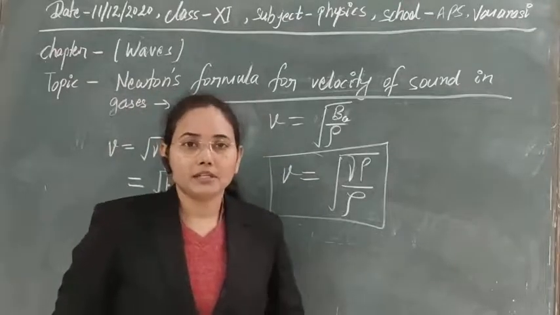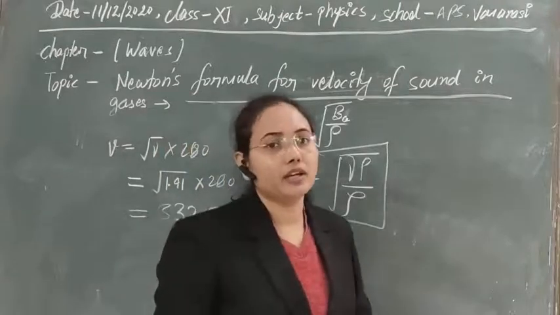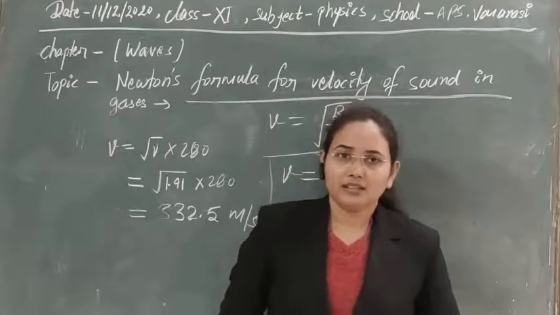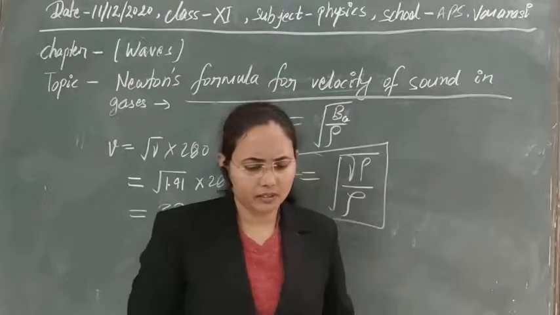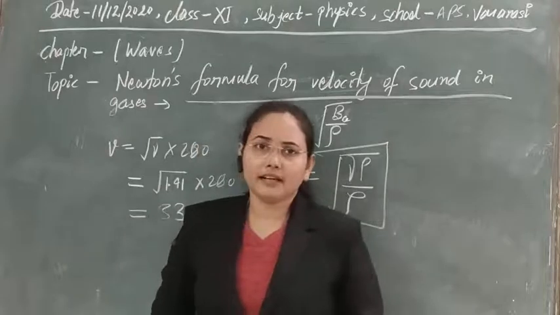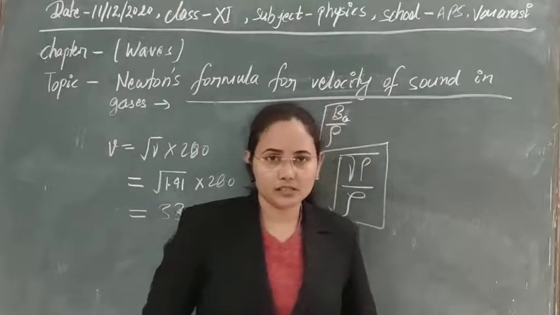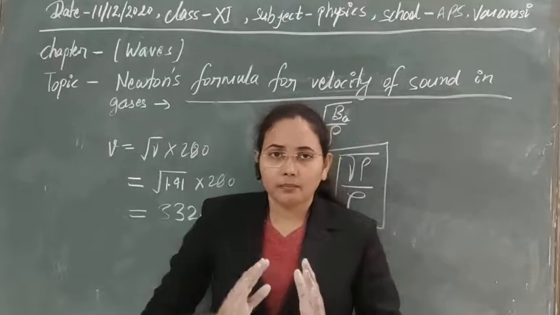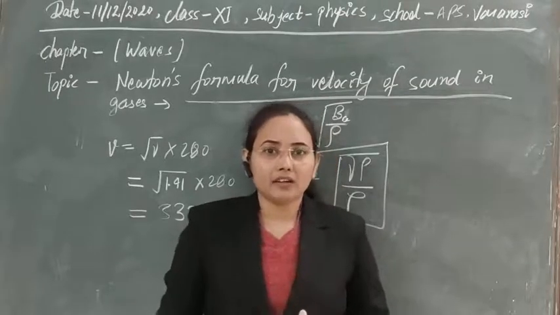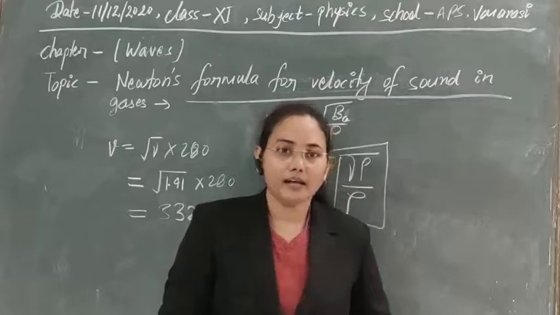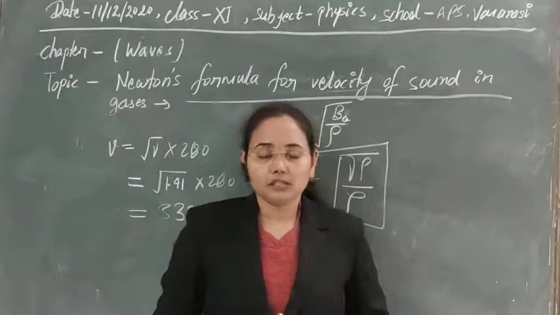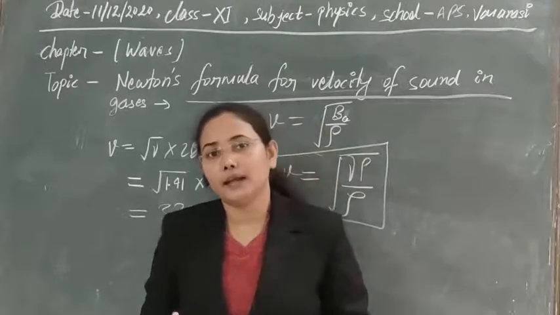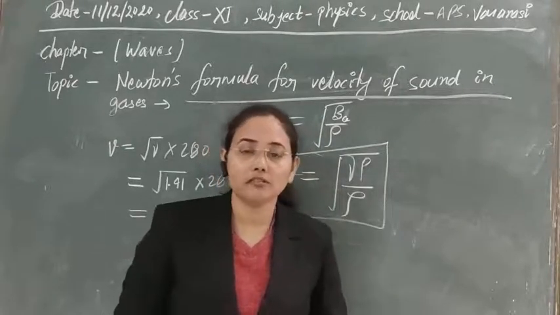At normal temperature and pressure, the velocity of sound in air is 332 or 333 meter per second, or 331 somewhere, depending on the temperature and pressure conditions. So the process in the propagation of sound in air is adiabatic, not isothermal. It means there will be a change in pressure, a change in volume, and also a change in temperature during the propagation of the wave.